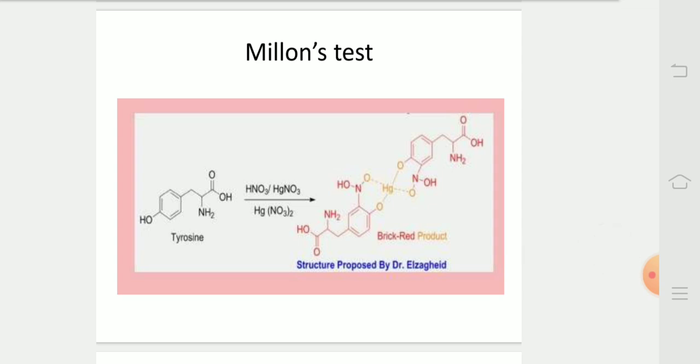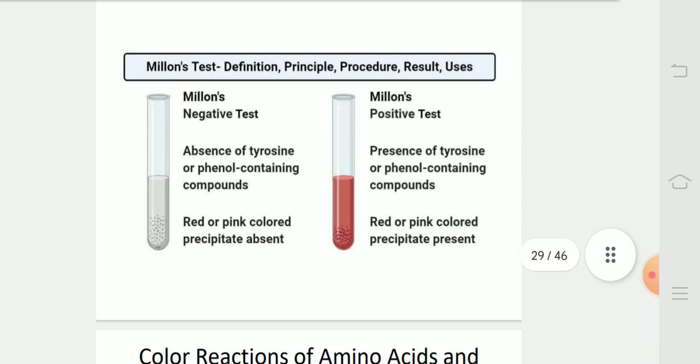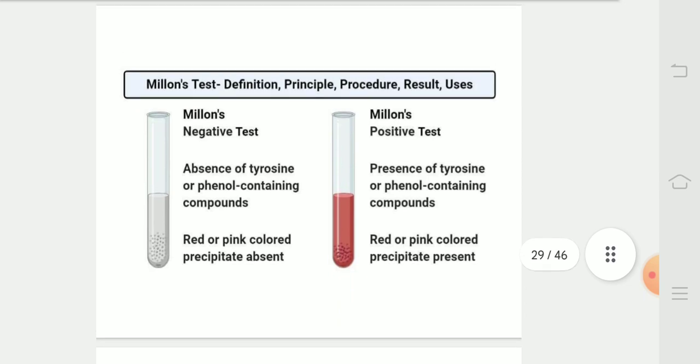In the diagram, we can see that tyrosine, when heated with mercuric sulfate in sulfuric acid and sodium nitrite, forms a brick red color complex. In this diagram, we can see that a positive Millon's test shows a brick red color complex.